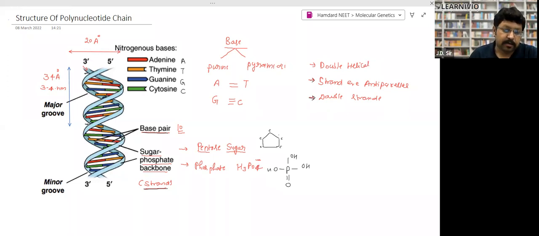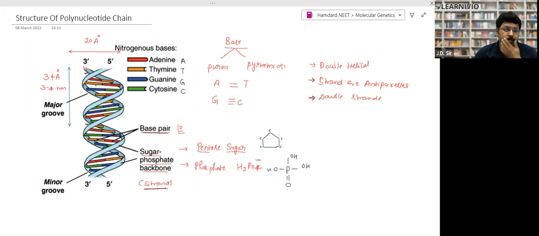Again, the inner part is made up of base pairs. In one DNA, there are 10 nucleotide base pairs. Normally DNA has 4 kinds of bases: adenine, thymine, guanine, and cytosine. Adenine always makes a bond with thymine, and guanine always makes a bond with cytosine. Adenine makes a double hydrogen bond with thymine, and guanine makes a triple hydrogen bond with cytosine. ATGC, right? So there are 10 pairs of nucleotides, so every DNA has 10 nucleotide base pairs, right?